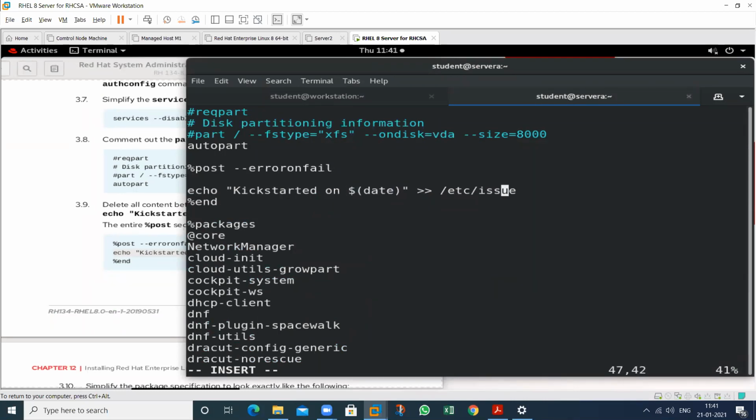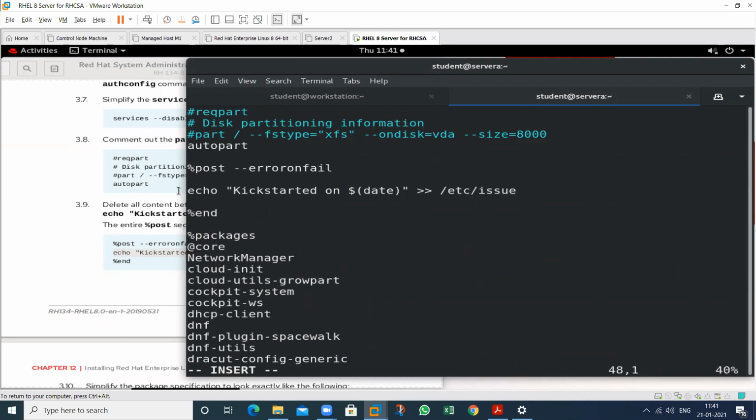Sir, just before closing this, one more, show me how to close the post part. Okay. So this is the percent post and this is the end. So this means it's a post installation, and if there is any error, save all the errors in this particular file.